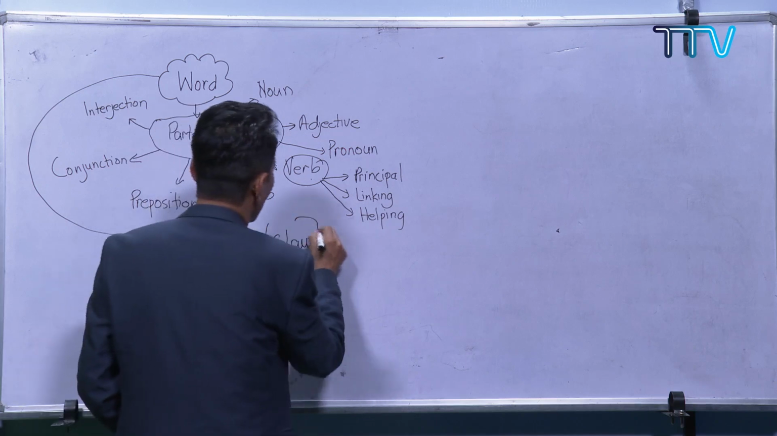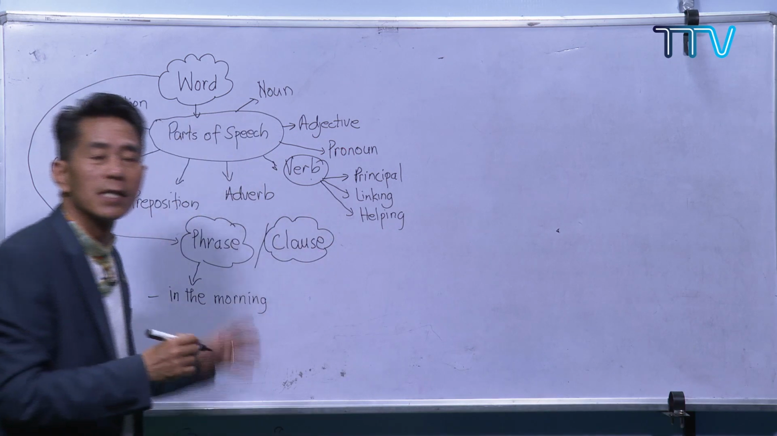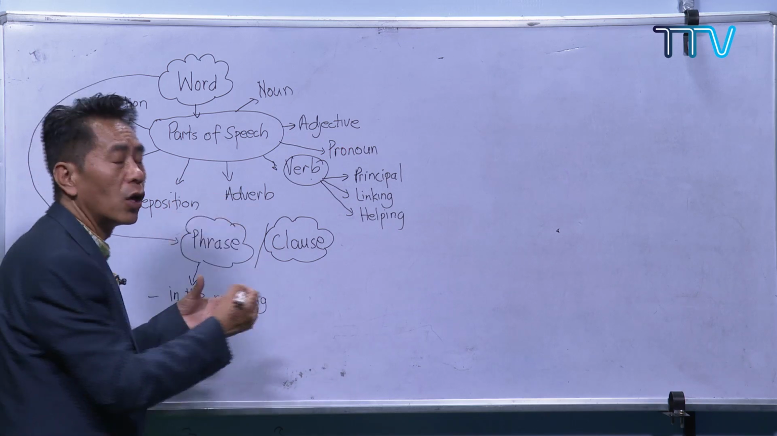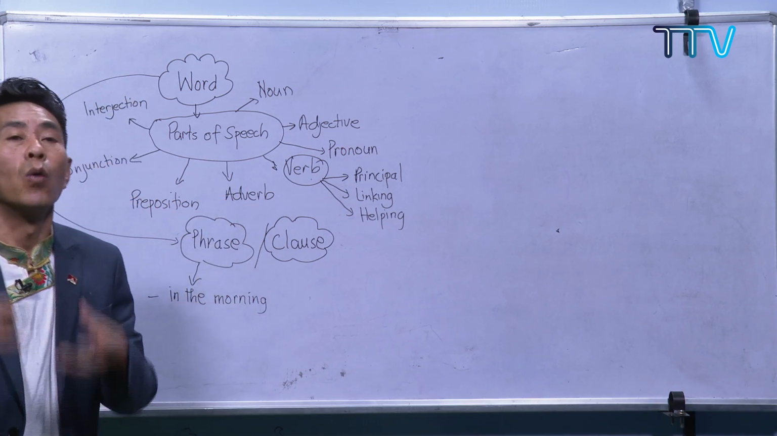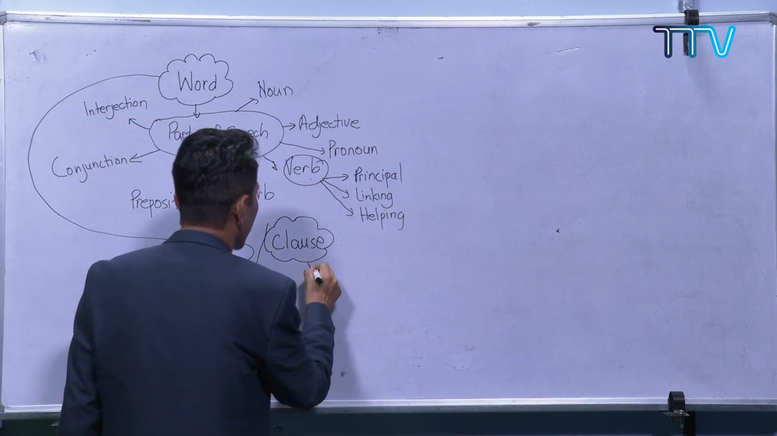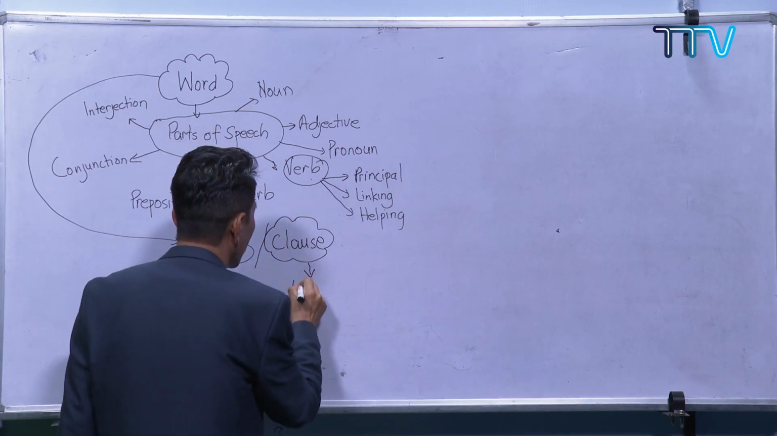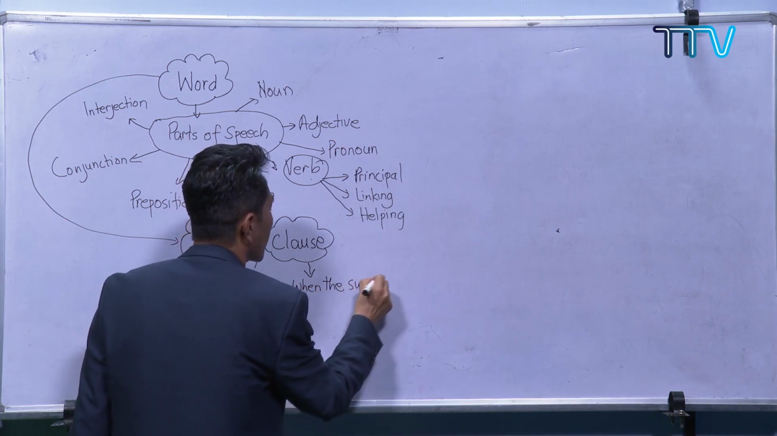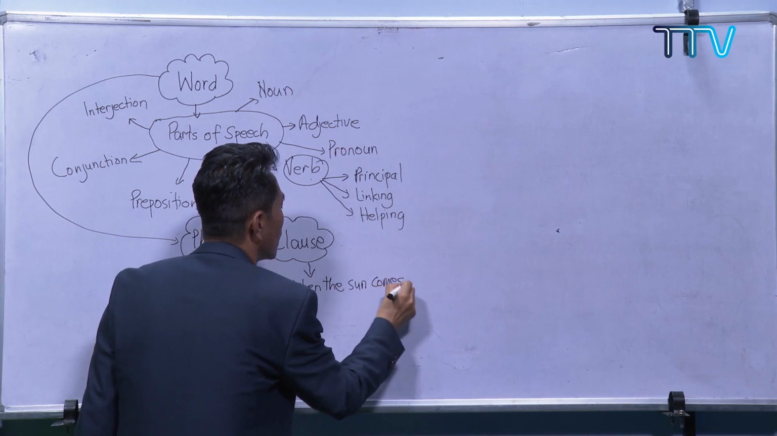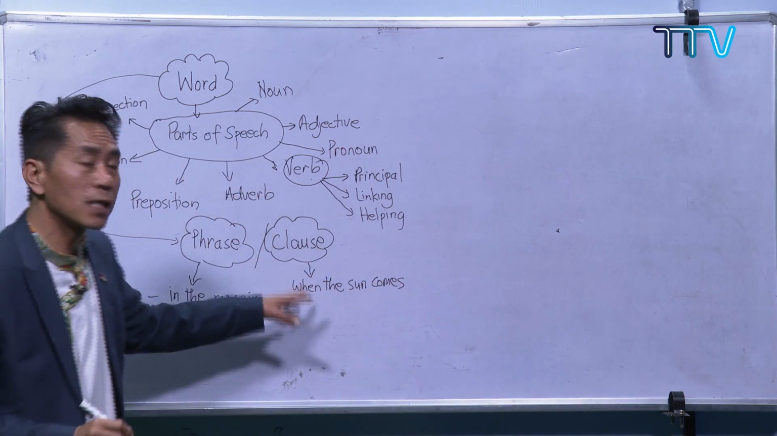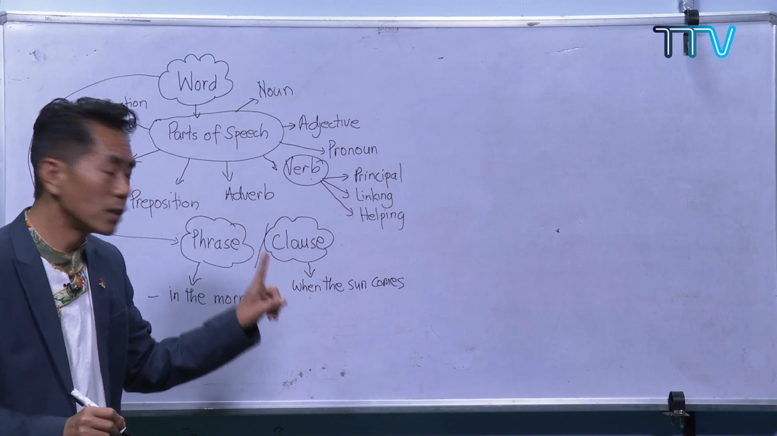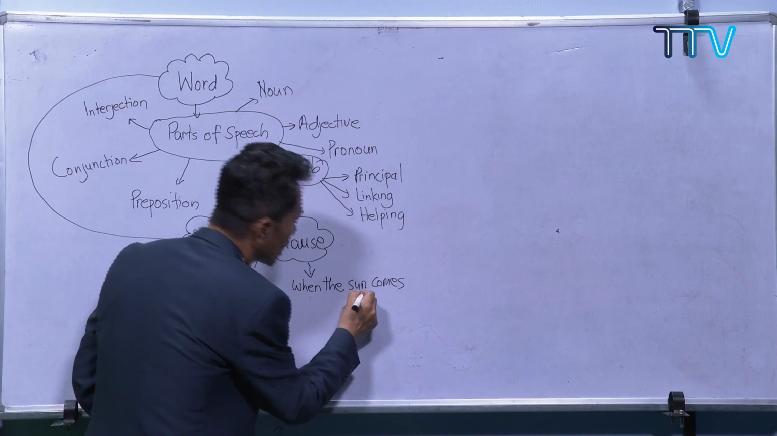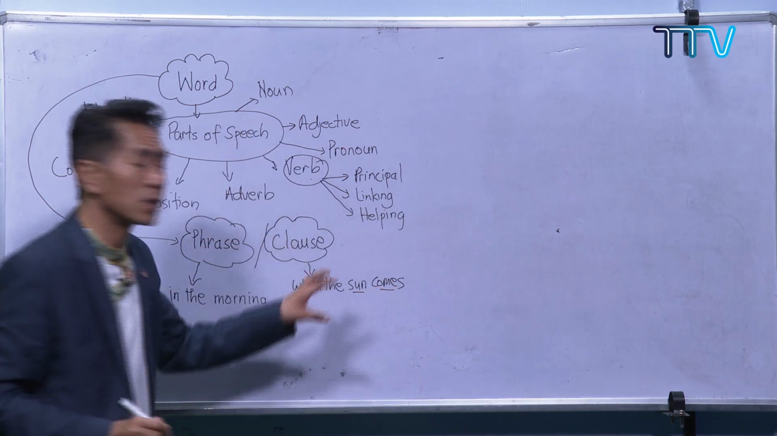And the second one, clause. What is a clause? A clause is again a group of words, but what makes a clause different from a phrase? In a clause, we have the subject and the verb. For example, you can write so many types of clause. For example, when the sun comes. So this is a clause. Why is this a clause? First, it's a group of words. Second, it has the subject sun and the verb.